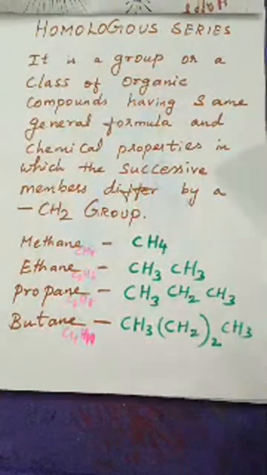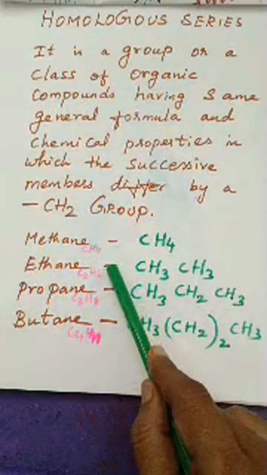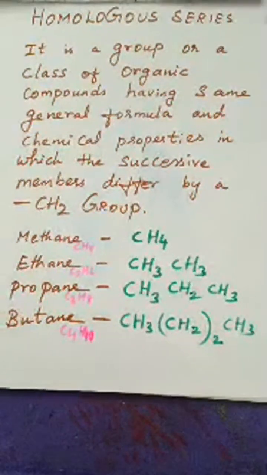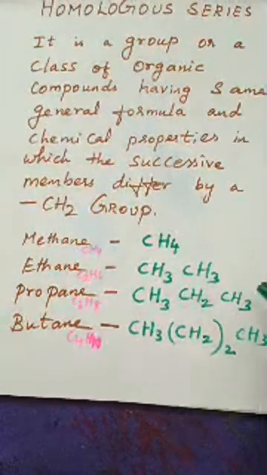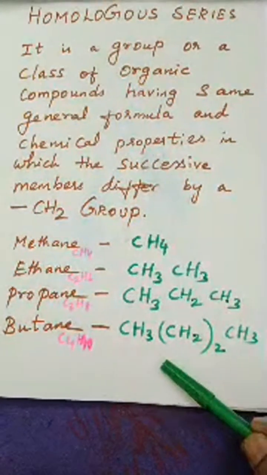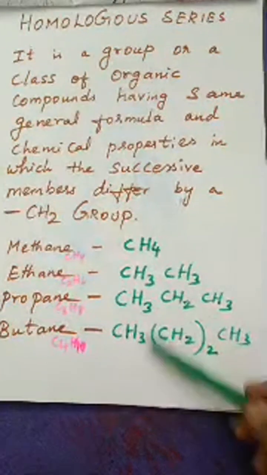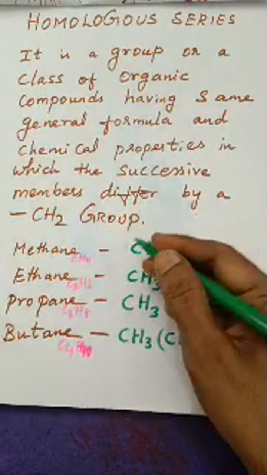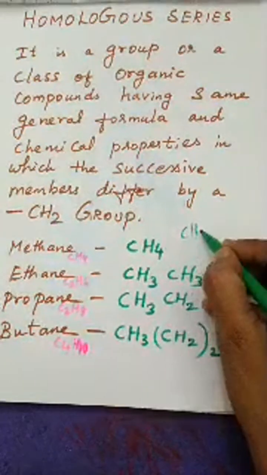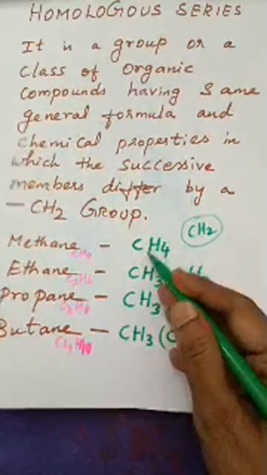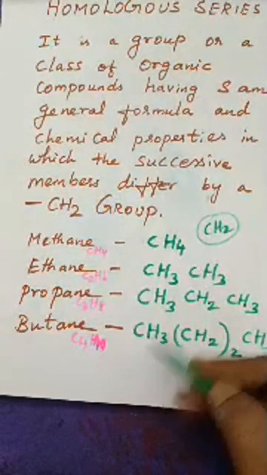Alkenes: methylene, ethylene, propylene, butylene, like that. So they are a successive series. If you consider the alkanes like this, the successive series will differ by a common group, methylene. This will be the difference between methane, ethane, propane, butane.